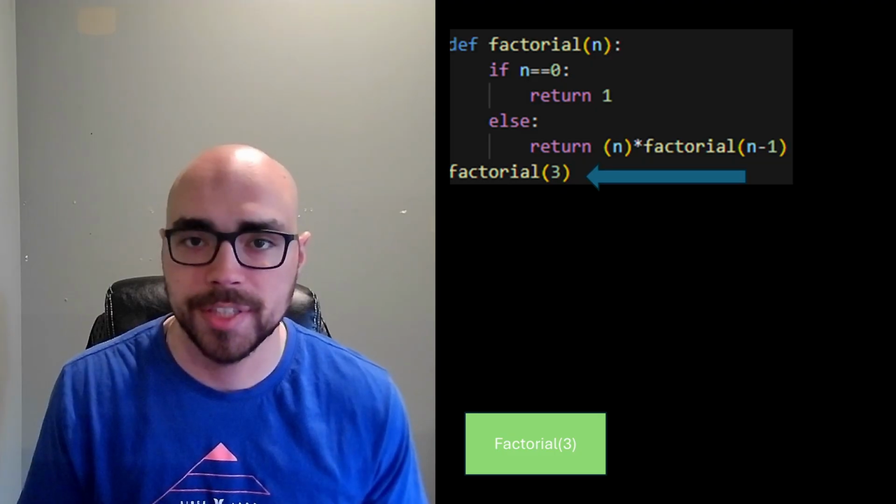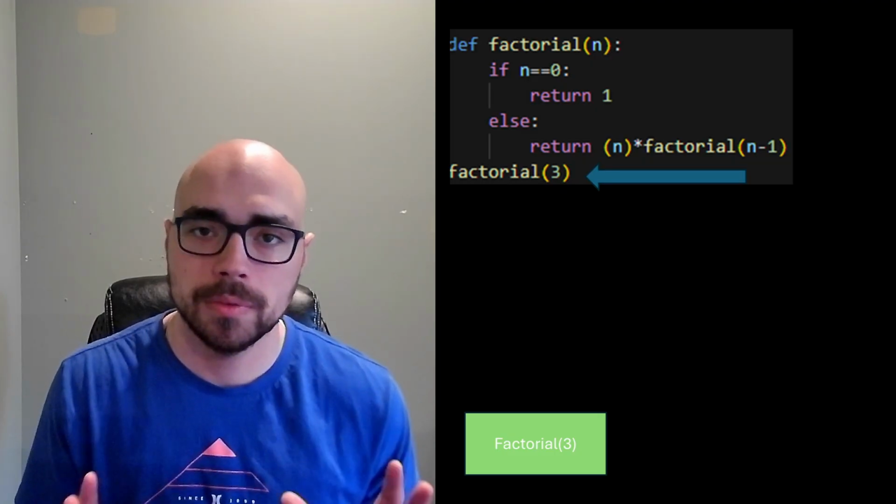And so that's really it. That's the stack in a nutshell. And I feel like that concept really isn't that difficult, but it's crucial for understanding recursion and its details. The quintessential example for recursion is the factorial function. And so to start this, we're going to do the factorial of 3, just to keep it simple.